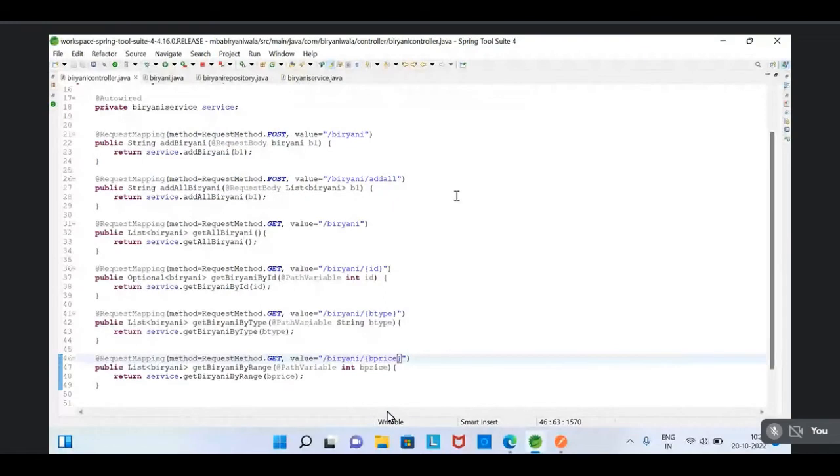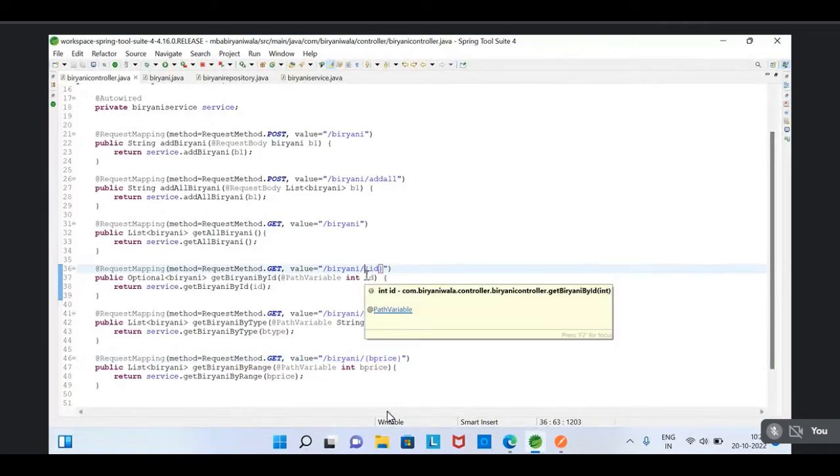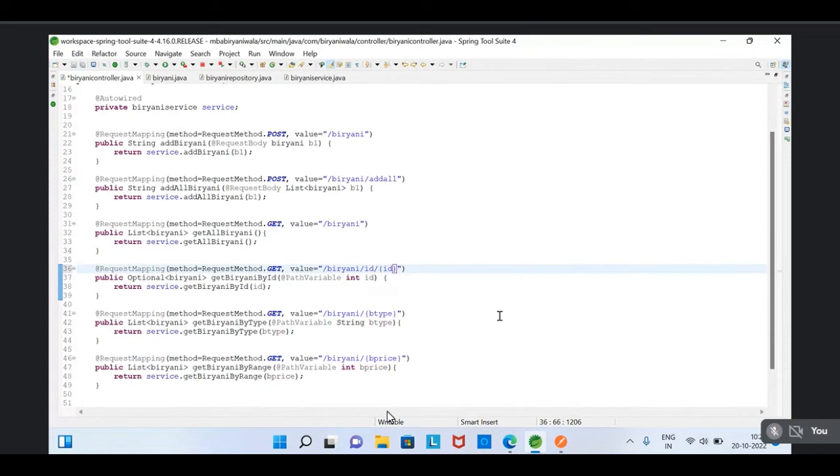So actually, when you are retrieving the biryani by ID, it should be slash biryani slash, and in curly braces, ID. So add an ID there. Sir, ID is already present, no? Write it, just ID slash. Here, type slash B type. Price slash B price.